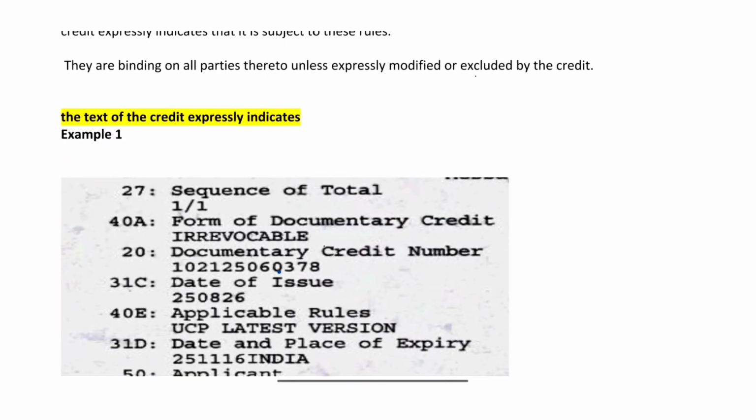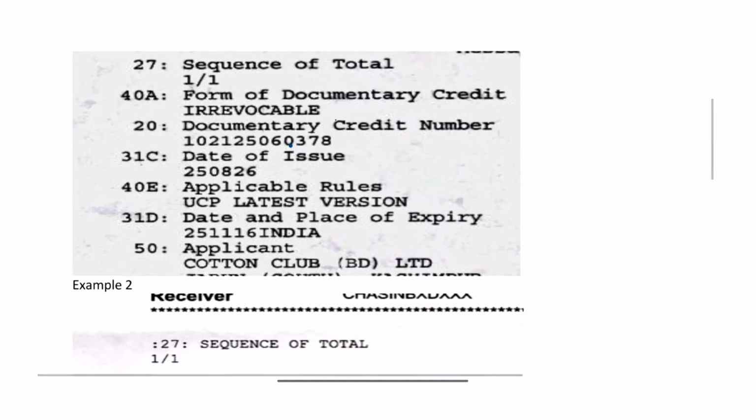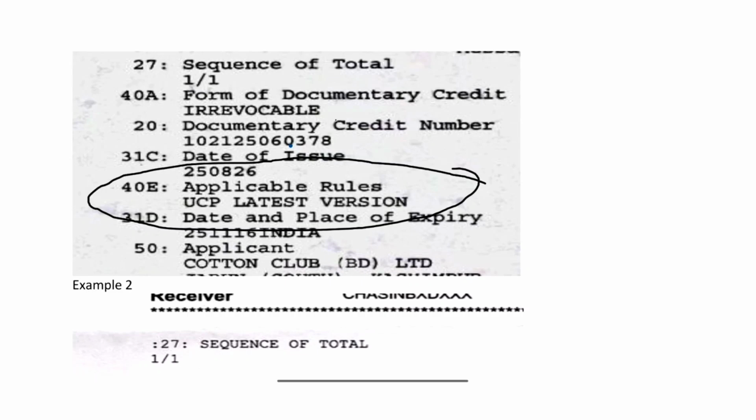We will understand this article in two parts. The first part is: the text of credit expressly indicates. We have taken two examples. The first one is, here we can see in this credit the applicable rules is UCP latest version, that is UCP 600. This means that UCP 600 will be applicable in this credit.